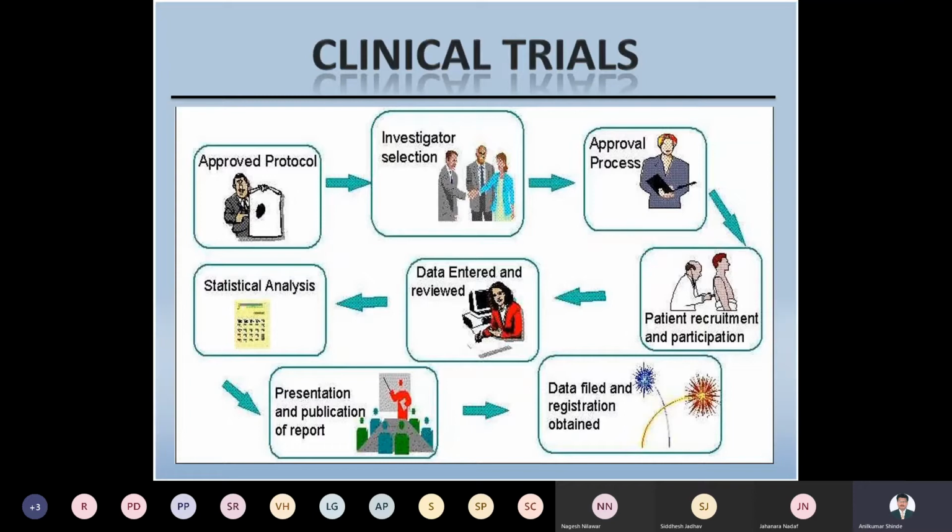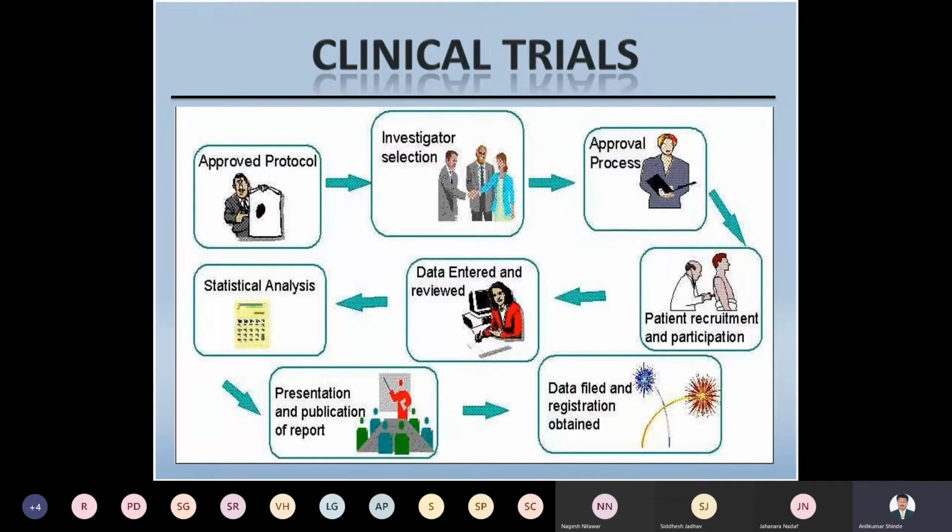So before conducting clinical trials, after getting the approvals, next is patient recruitment and participation, right? Whatever patients are required, or normal healthy individuals, can be recruited for the clinical trials. After recruiting, we can start the clinical trials and collect all the data. After collecting the data, you put the data into various databases. The data is entered and reviewed, right?